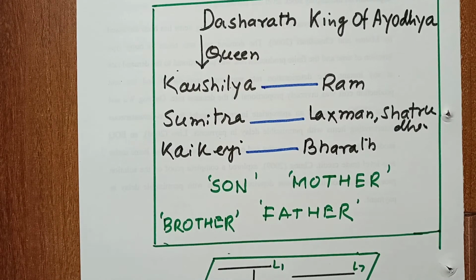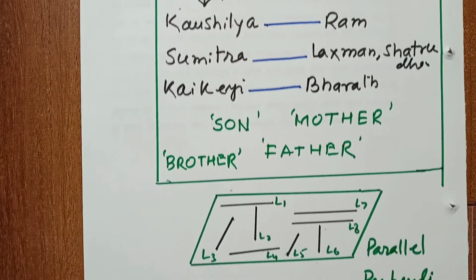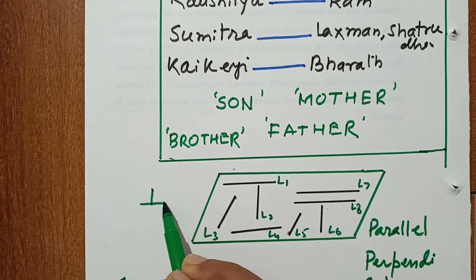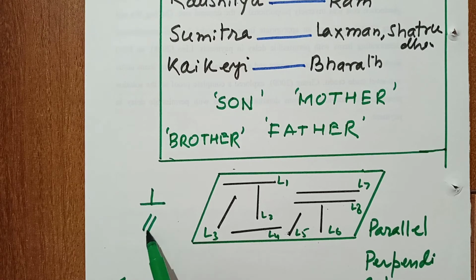In the next example, if we take a plane with many lines, L1, L2, L3, L4, we say that L1 is perpendicular to L2, L7 is parallel to L8. Perpendicular and parallel, this is the relation.